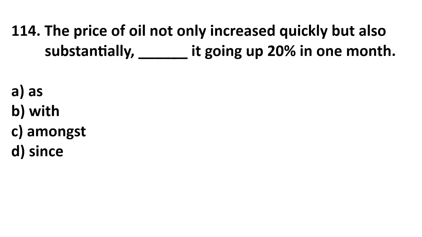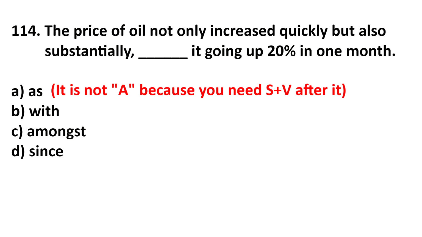So let's look at a TOEIC question. It says, the price of oil not only increased quickly, but also substantially. Okay, so the price of oil went up a lot. Then it says, blank, it going up 20% in 1 month. I know it is not A, because if I use as to give information, I'm going to use subject plus verb. So I would say, as it has gone up, or as it went up. I need subject verb after as here.